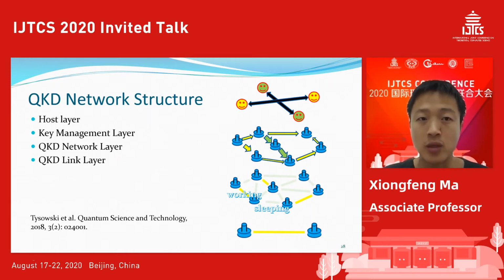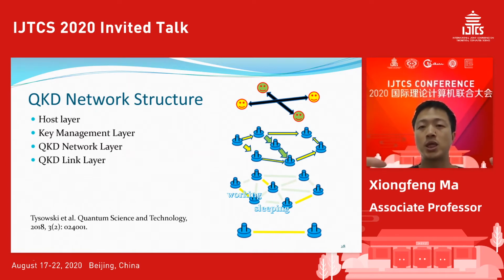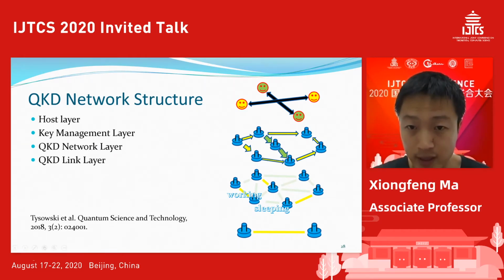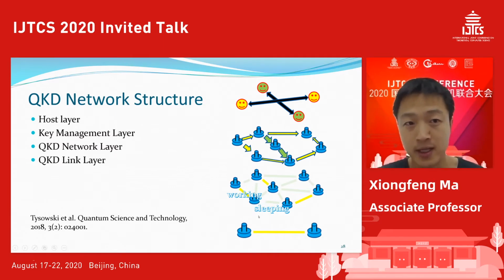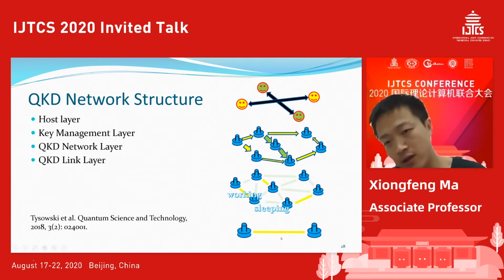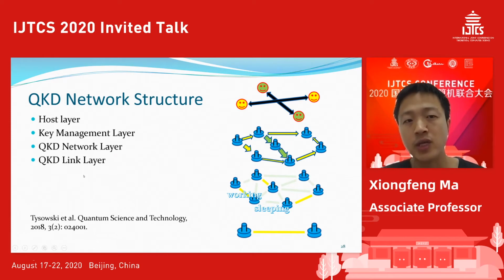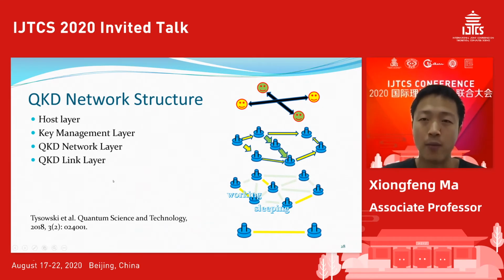Then we talk about the quantum network layer, where you need to figure out whether a link needs to work or needs to sleep. Finally, at the bottom is the QKD link, which is the one we talked about in the previous slides, a point-to-point link.